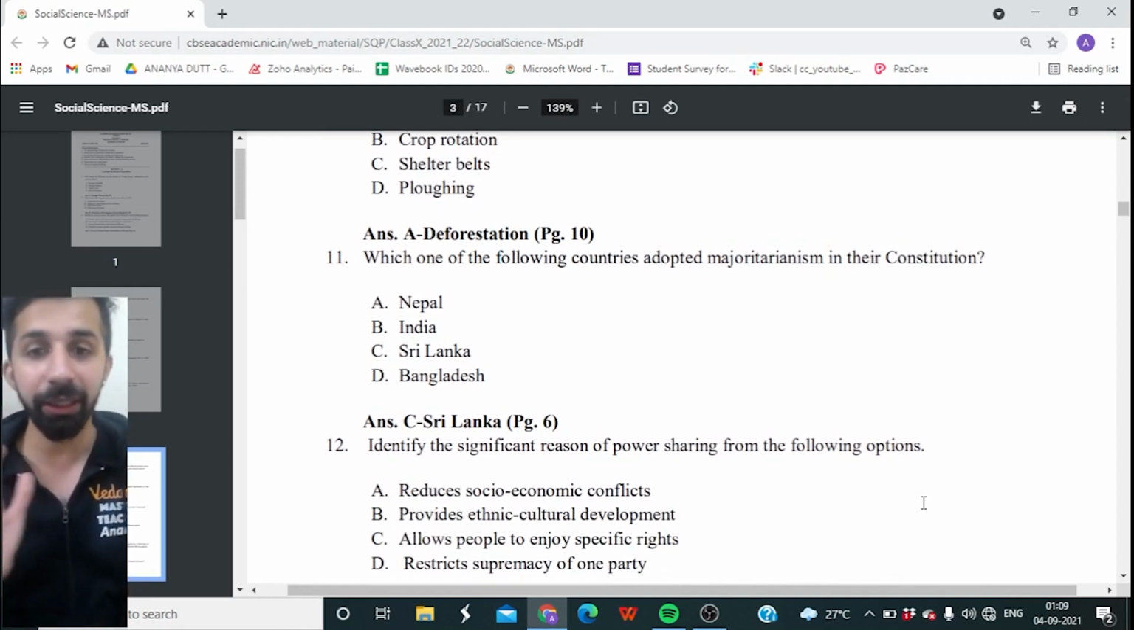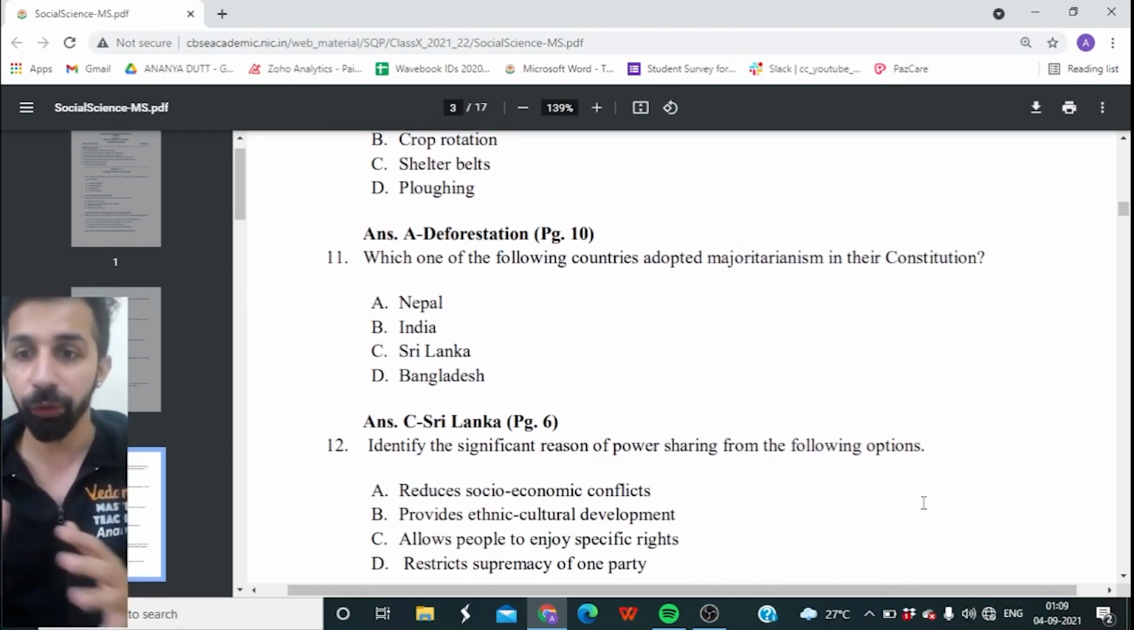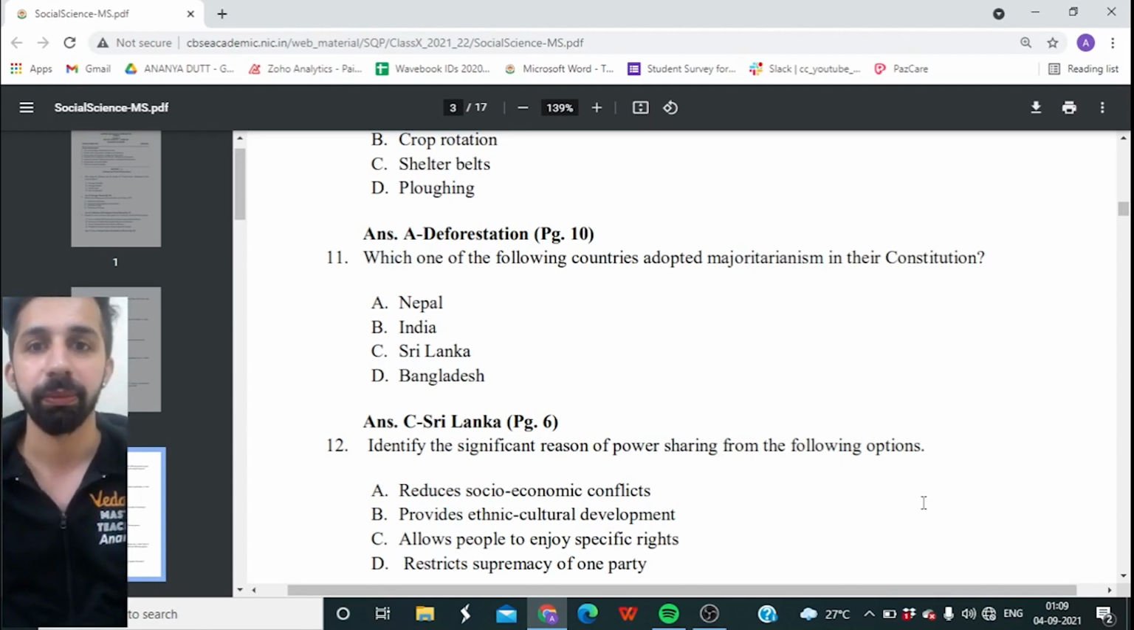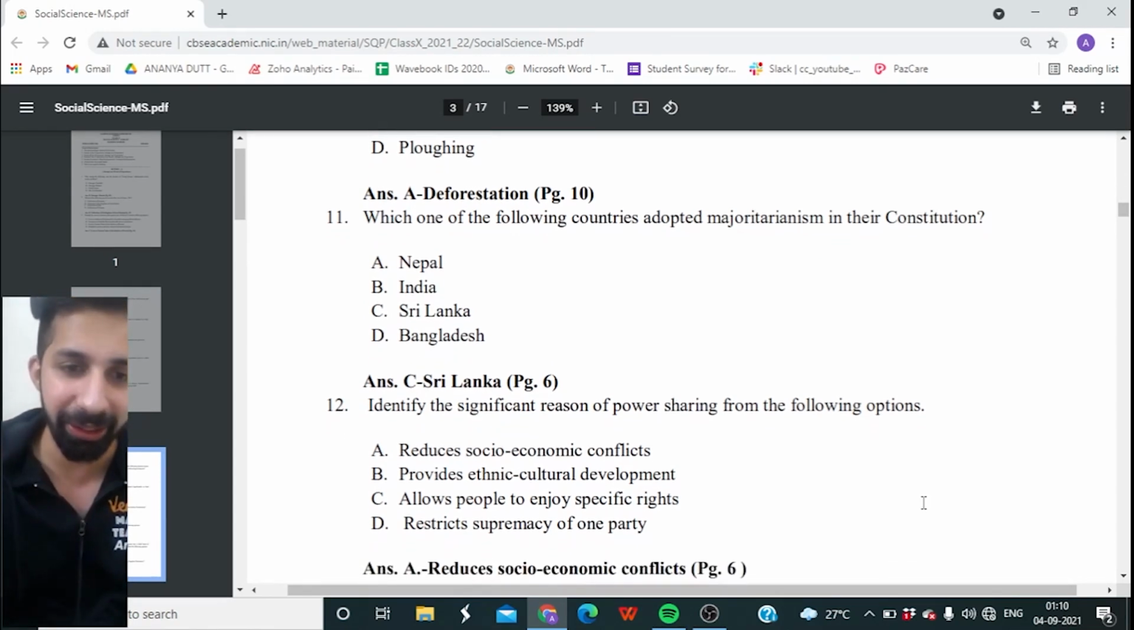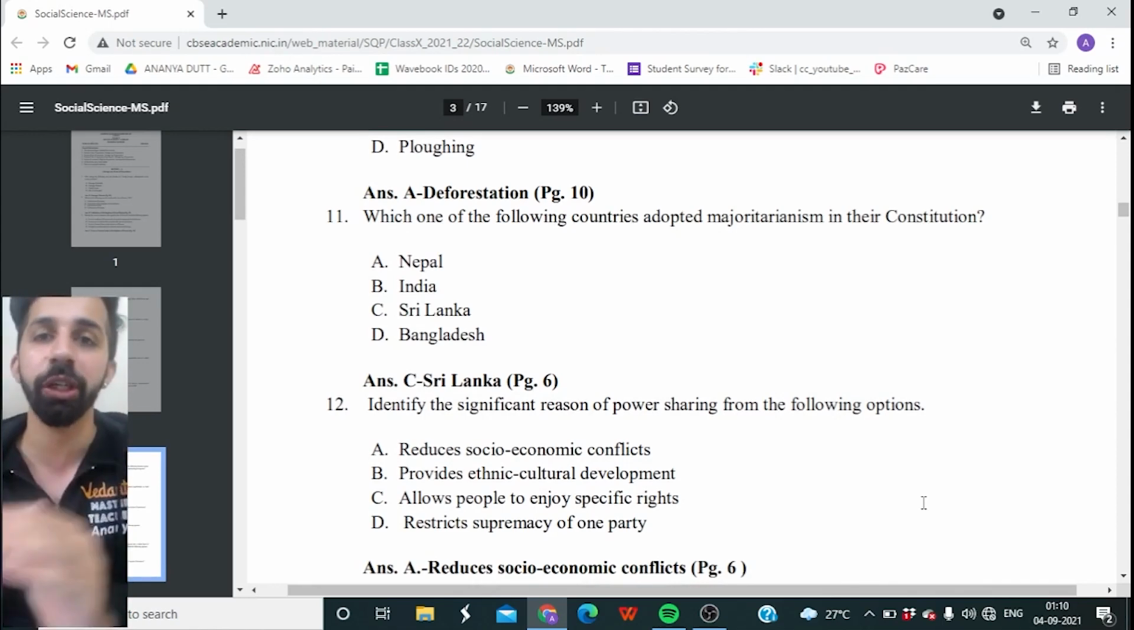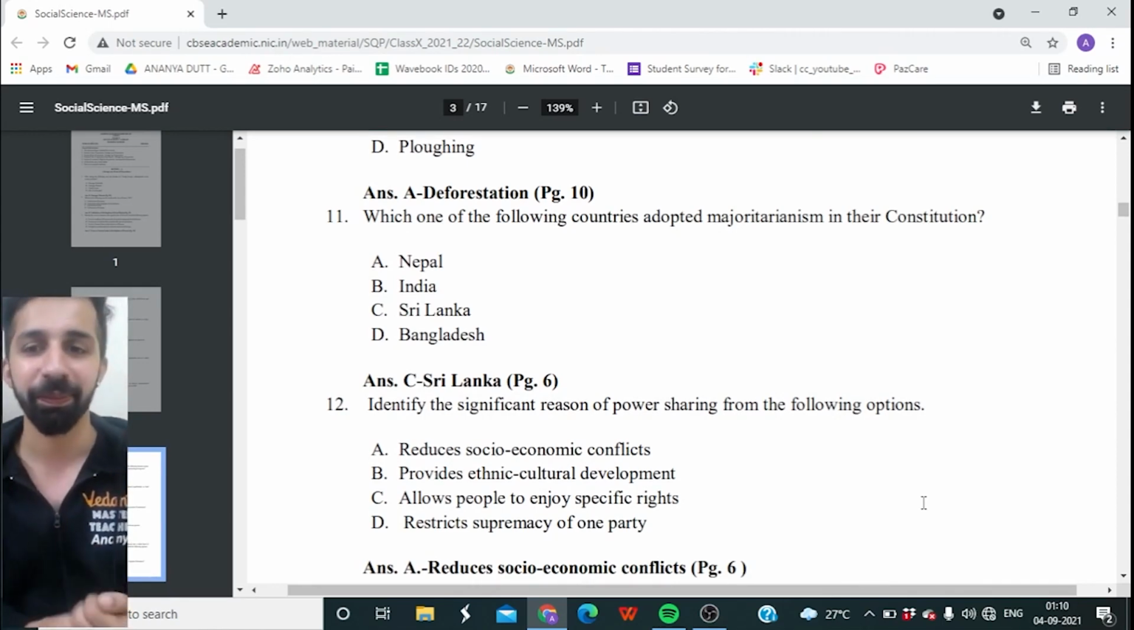Identify the significant reasons of power sharing from the following options. Option A, it reduces socio-economic conflicts. Option B, it provides ethnic cultural development. Option C, it allows people to enjoy specific rights. Or is it option D, it restricts supremacy of one party? Identify the significant reason of power sharing from the following options. And the right answer is option A. It reduces socio-economic conflicts. Yes.